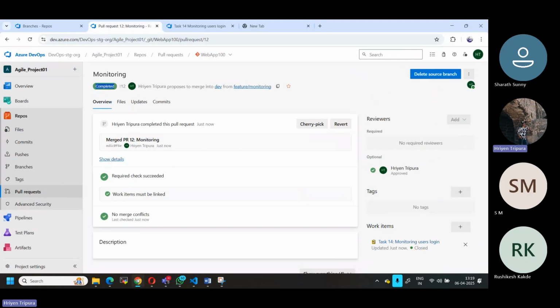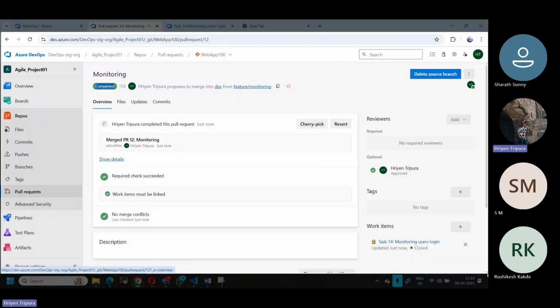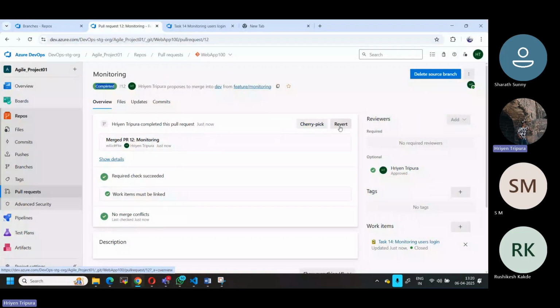Now, as I told you, there is an option called cherry pick. I will take a screenshot for this also, because we will have to explain it in another topic in a similar way. Now, as I told you, you can revert: if you want these particular changes, let's say you have merged it to the dev branch for any reason, and there are maybe some issues in the code or anything, you can revert using the revert command.